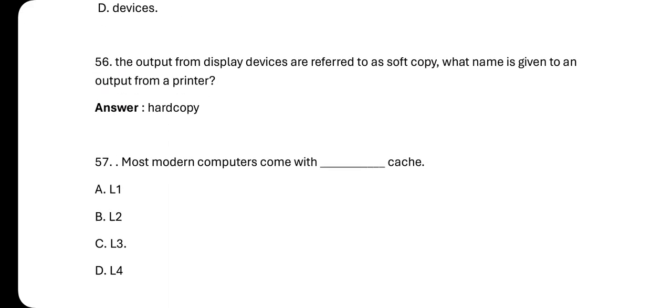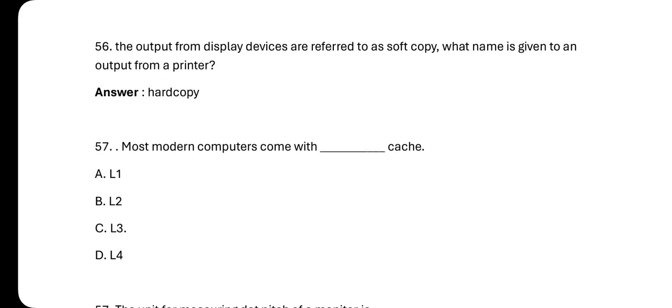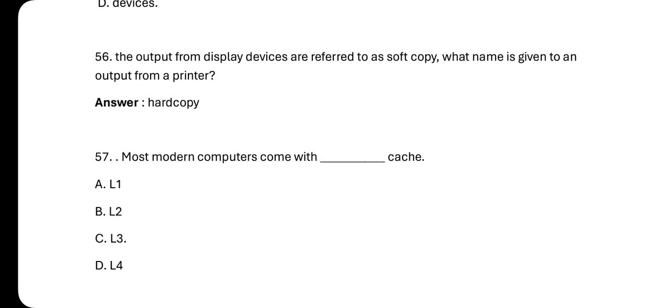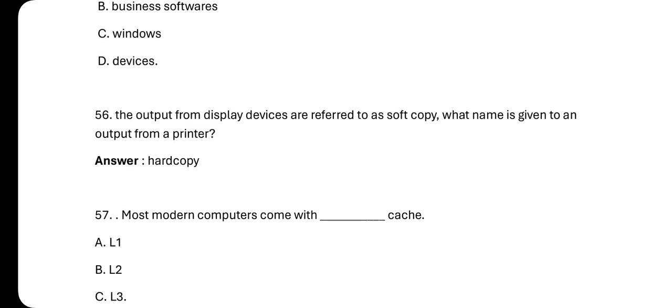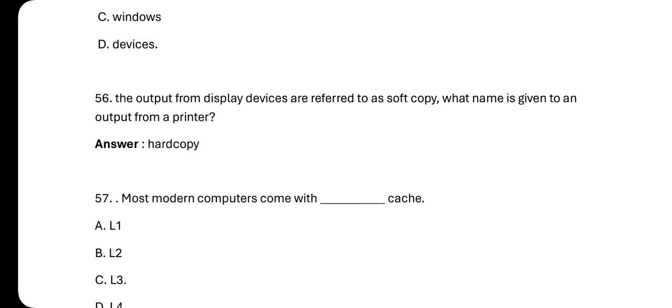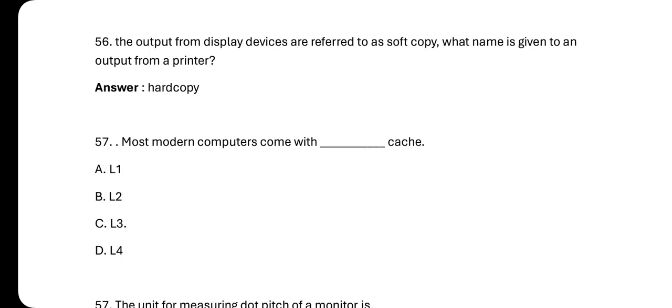All right, number 56. The output from display devices is referred to as soft copy. What name is given to an output from a printer? So this is what? A hard copy. The answer is hard copy.